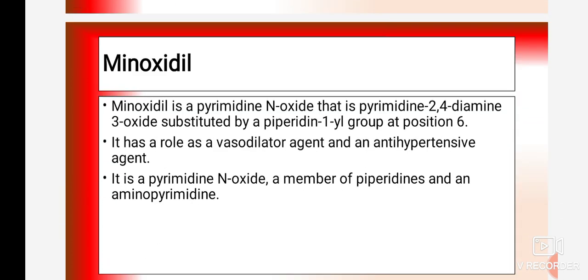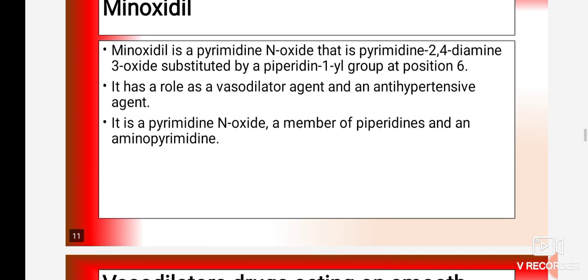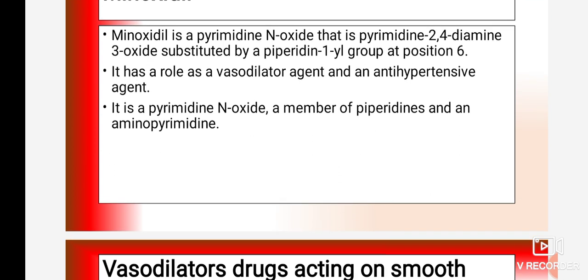Then minoxidil is a pyrimidine N-oxide, that is pyrimidine-2,4-diamine 3-oxide substituted by a piperidin-1-yl group at position 6. It has a role as a vasodilator agent and an antihypertensive agent. So it is a pyrimidine N-oxide, a member of piperidines and an aminopyrimidine.